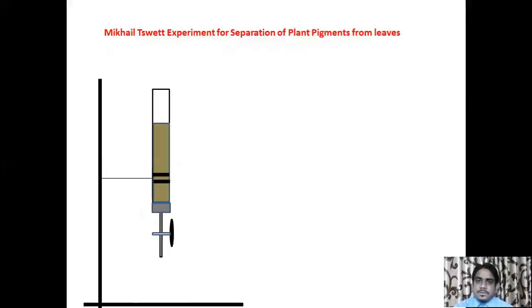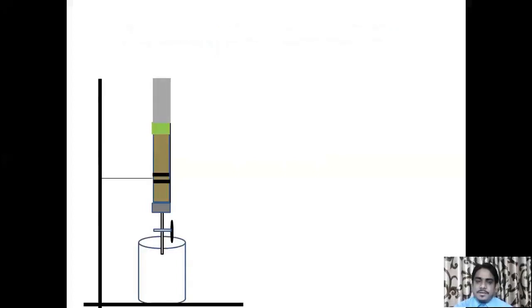When the plant extract from the spinach leaves was kept in contact with the stationary column and the mobile phase was passed through it, plant pigments are separated like this in the form of color bands.